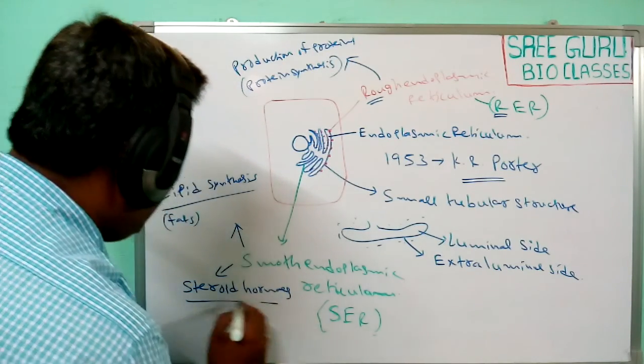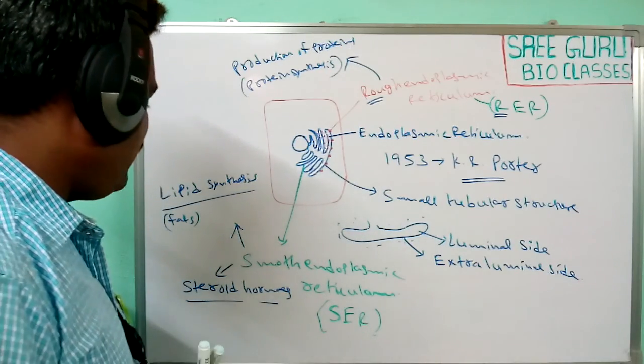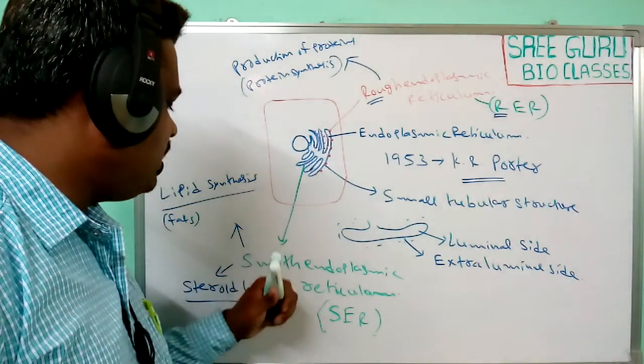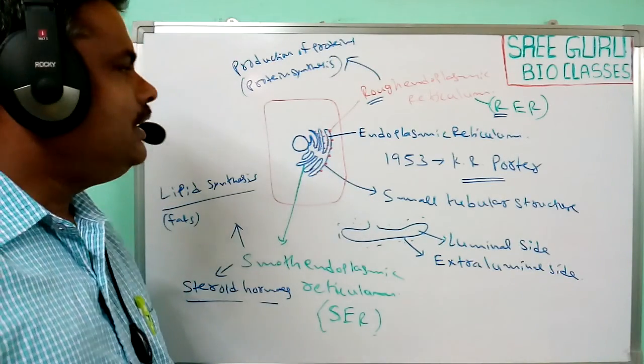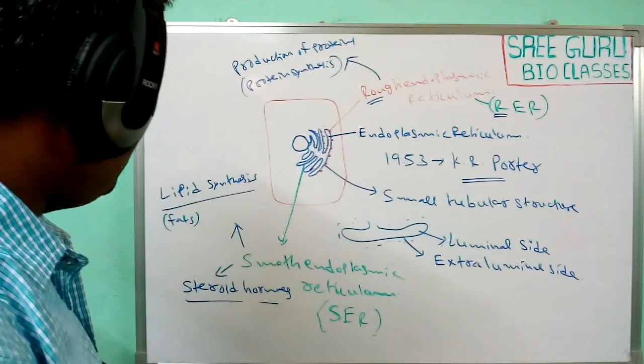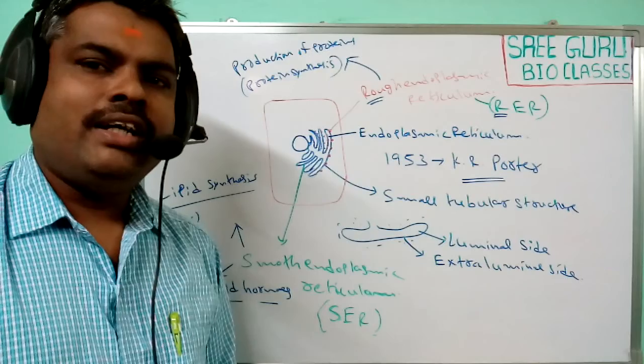These steroid hormones are similar in nature to lipids and are produced in animal cells through the smooth endoplasmic reticulum. So this is the structure and functions of smooth and rough endoplasmic reticulum.